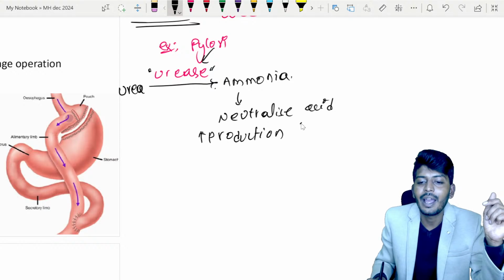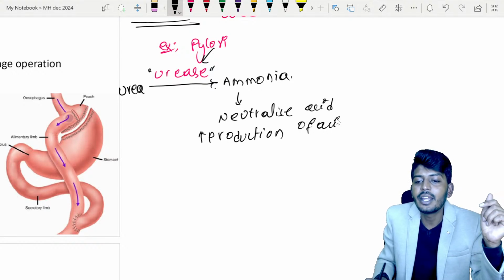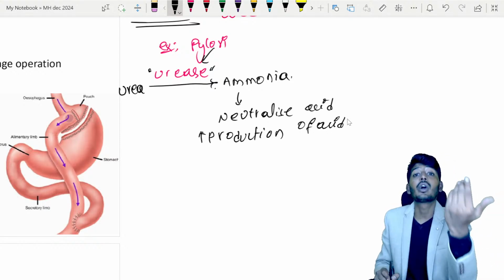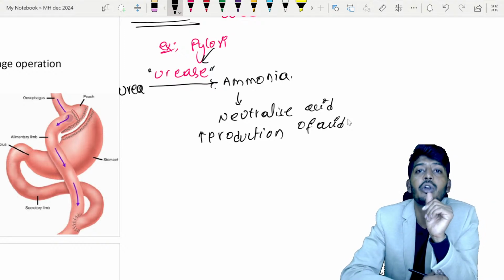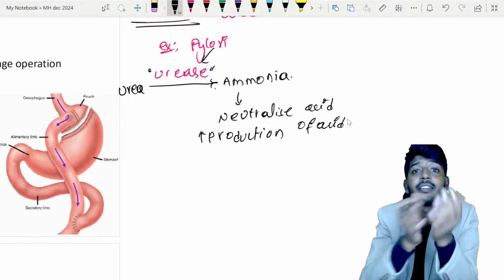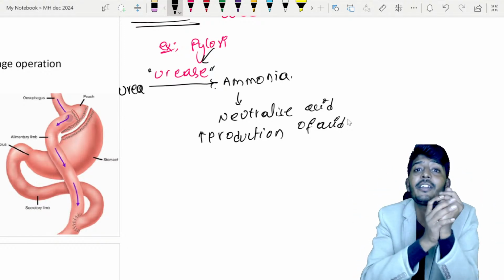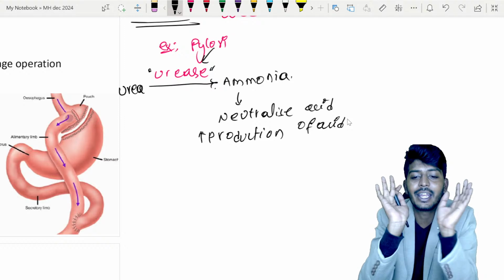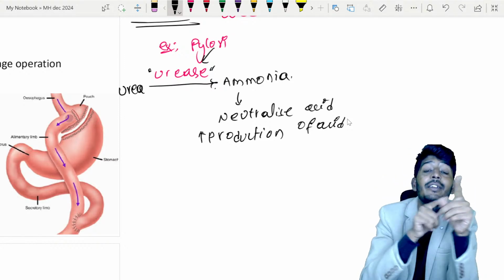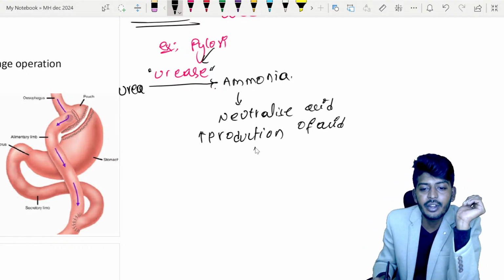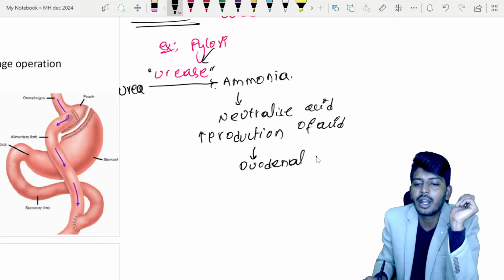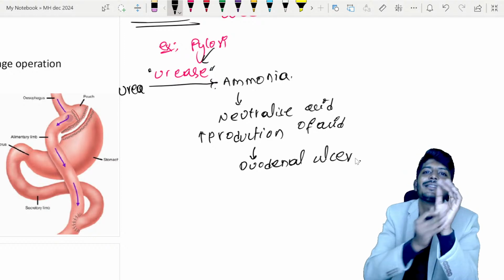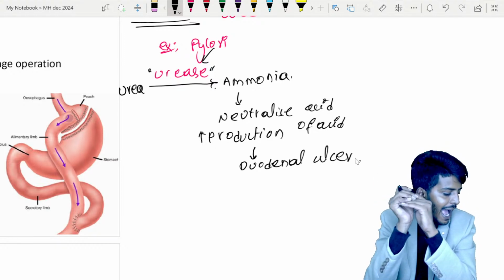If there is more acid, you are thinking, sir, it should cause stomach ulcer. No. If there is an increased production of acid, it will always cause duodenal ulcer, because the stomach has protection, the gastric mucosa. So we don't have any problem there, but more acid will come into the duodenum, so it will cause duodenal ulcer. That is why for the duodenal ulcer, we need to decrease the acid level.